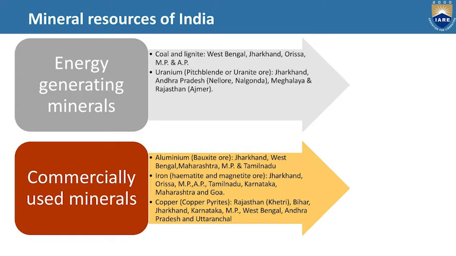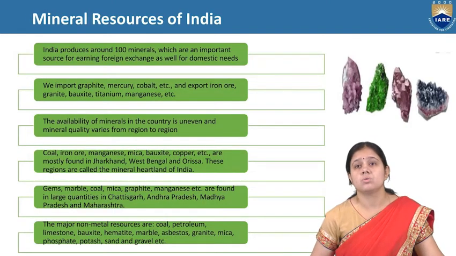And now iron ore. Iron is extracted from two ores, that is hematite and magnetite ore. And its mining is in Jharkhand, Odisha, MP, Andhra Pradesh, Tamil Nadu, Karnataka, Maharashtra, and Goa. And then we come to copper. Copper is obtained from copper pyrite, and its mines are present in Rajasthan, Bihar, Jharkhand, Karnataka, MP, West Bengal, Andhra Pradesh, and Uttaranchal.